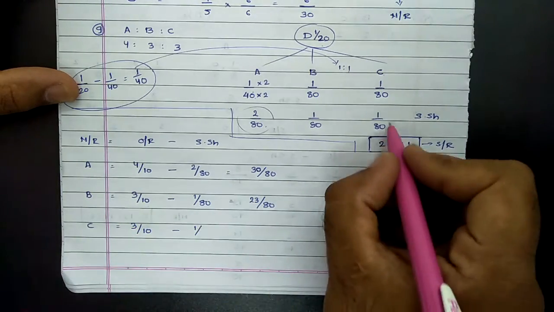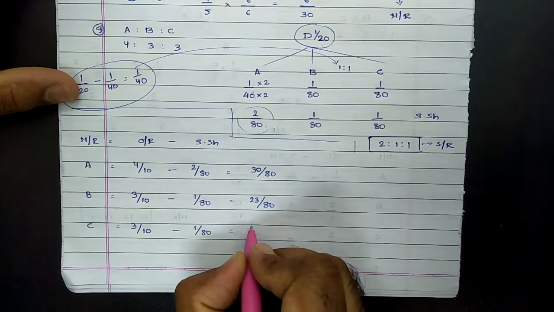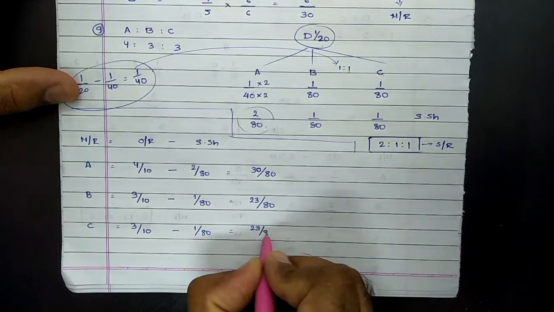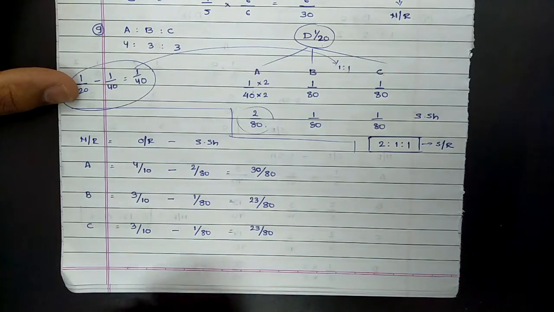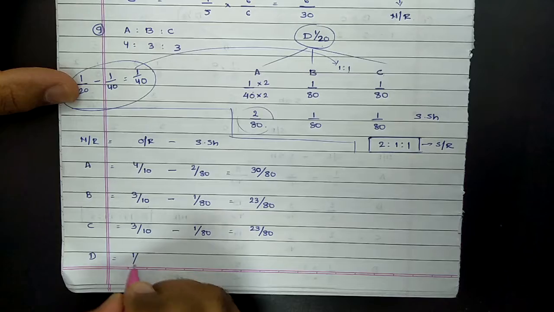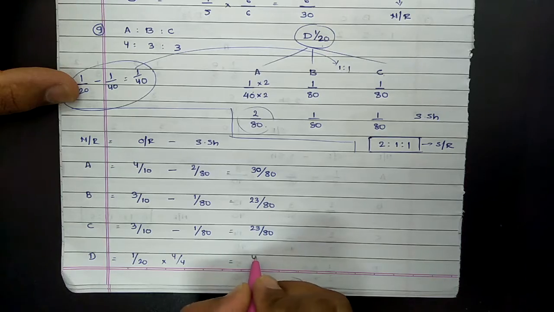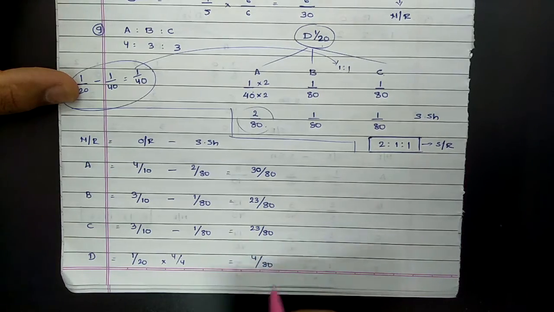Sacrifice made by C is also equal to 1/80. So the new ratio of C will also be equal to 23/80. And finally partner D, who is the new partner, whose share is directly given as 1/20. In order to convert the denominator into 80, we need to multiply both sides by 4. So the answer comes to 4/80.